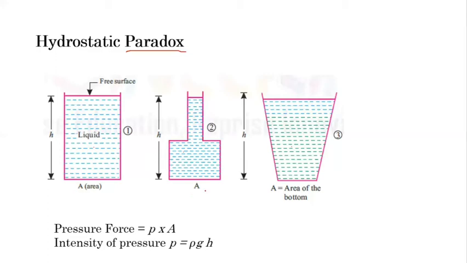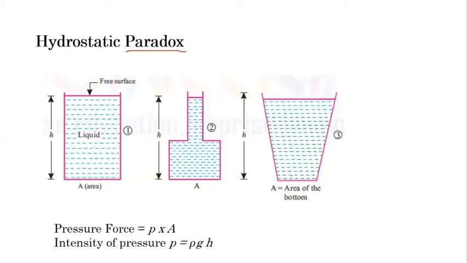But one thing is common, which is the area. The bottom area for all these three pots is the same, and another thing is also common, which is the height of the liquid. The height of the liquid, or free surface from the bottom, is h, and it is equal in all three vessels. Now, what is the paradox here? Here you can say h is the same.